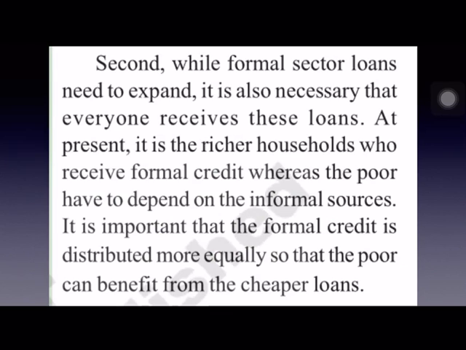And secondly, there is a need to expand formal sector loans. That means banks and cooperatives should provide loans to more people and see that everyone is able to get these loans. At present, only rich households are able to get more loans from formal sources, as they have collateral to provide, and the majority of the poor depend on informal sources of credit. We have seen already in the chart. The poor should also get the benefits of formal sources of credit.